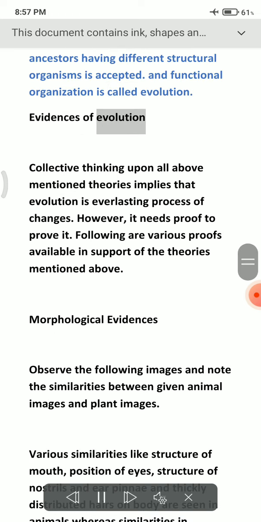Evidences of evolution. Collective thinking upon all above mentioned theories implies that evolution is an everlasting process of changes. However, it needs proof to prove it. Following are various proofs available in support of the theories mentioned above.